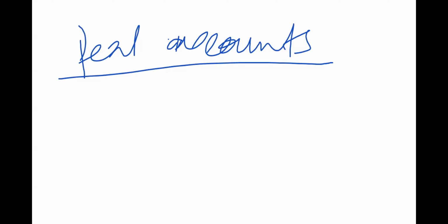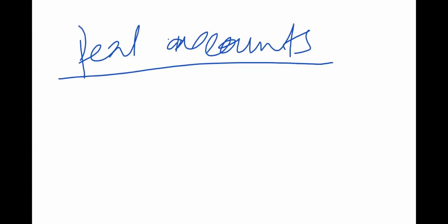However, real accounts are dealing with properties and not persons. These are supposed to be properties, not persons, because we said the broader classifications were personal accounts and then impersonal accounts. Personal accounts were dealing with persons.